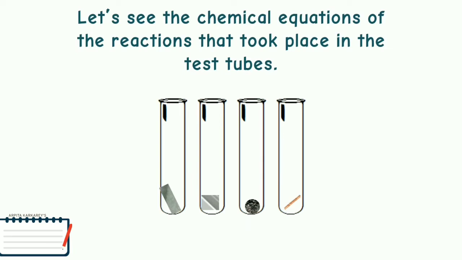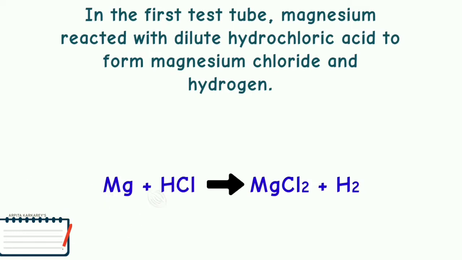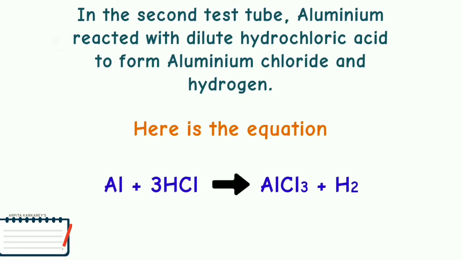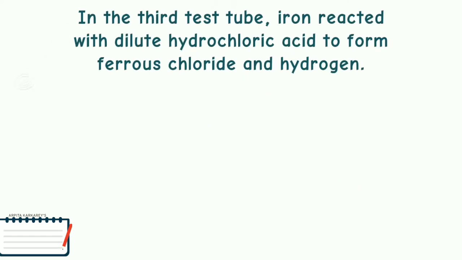Let's see the chemical equations of the reactions that took place in the test tubes. If the first test tube contains magnesium, it reacts with hydrochloric acid to form magnesium chloride and it will also release hydrogen gas. So here is the equation. In the second test tube, aluminium reacts with dilute hydrochloric acid to form aluminium chloride and also releases hydrogen gas. So here is the reaction. Al is aluminium, HCl is hydrochloric acid, AlCl3 is aluminium chloride and H2 is hydrogen gas.